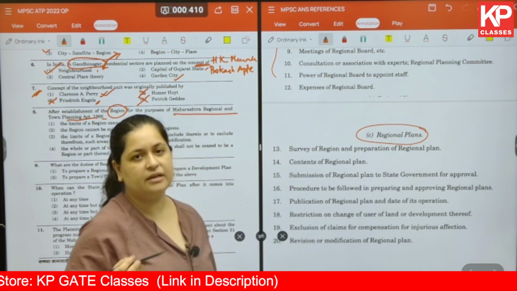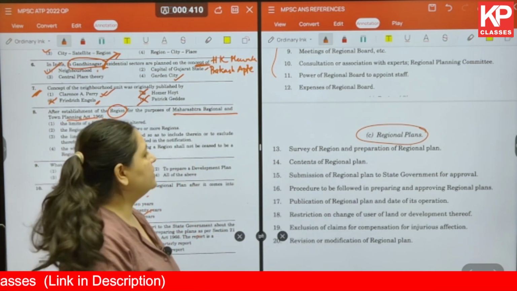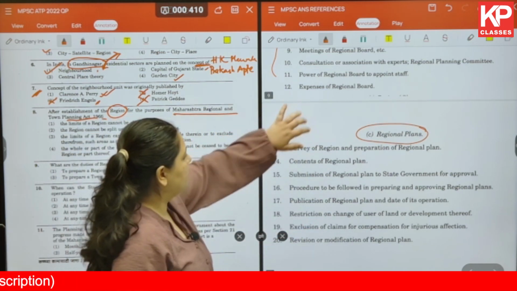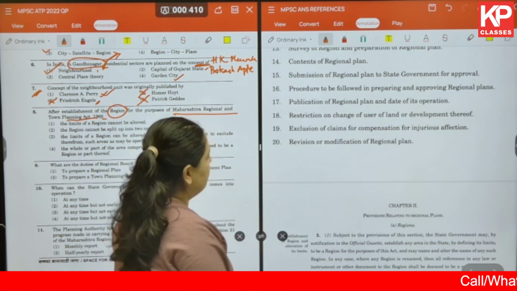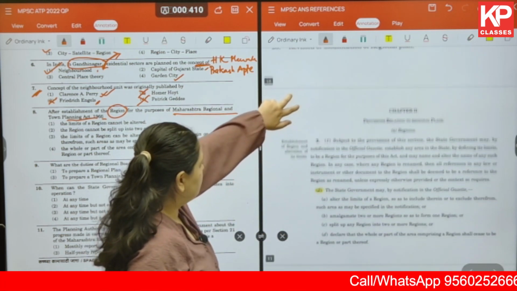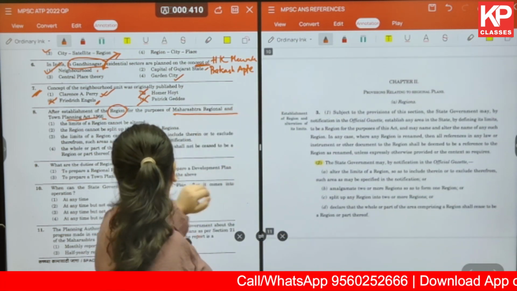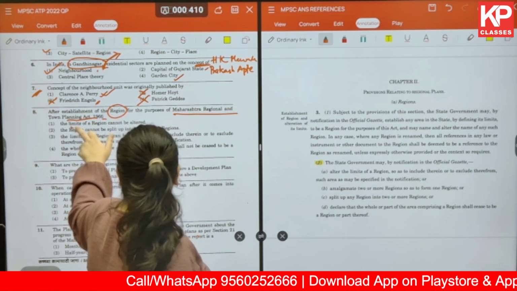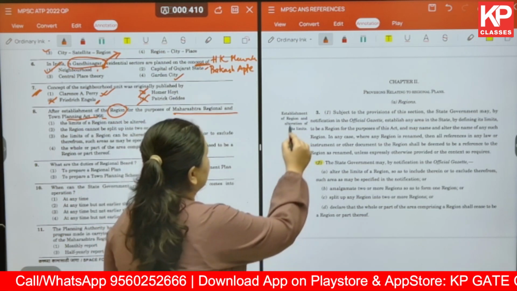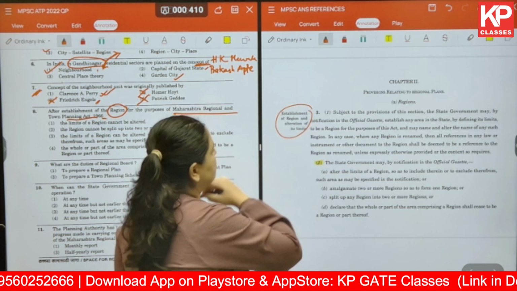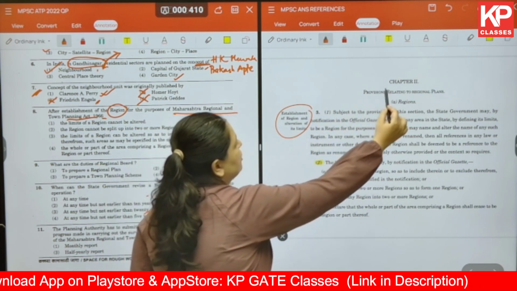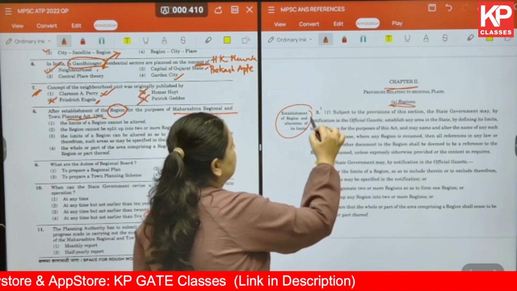So if there is a demarcated region, of course, there is going to be a regional plan that will be worked upon. Okay. Now coming back to the question which talks about the region and the limits. Establishment of region and alteration of its limits you will get under chapter 2A section 3.